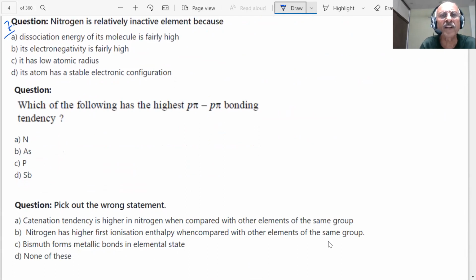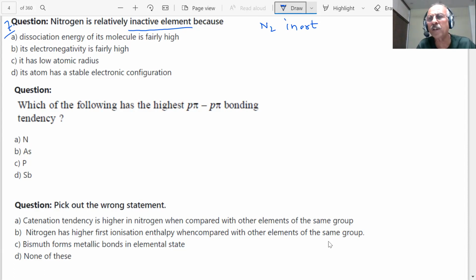Nitrogen is relatively inactive because... What do you mean by inactive, students? Nitrogen doesn't react. Active means it will react. Inactive means it doesn't react. So what we are saying, nitrogen is inert. And you know already that nitrogen is inert because air contains 78% of the nitrogen. It is going inside our body, inhale, exhale. What is happening? Nitrogen is not reacting with anything inside our body.